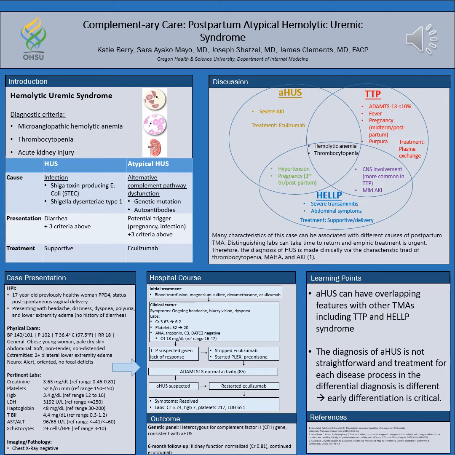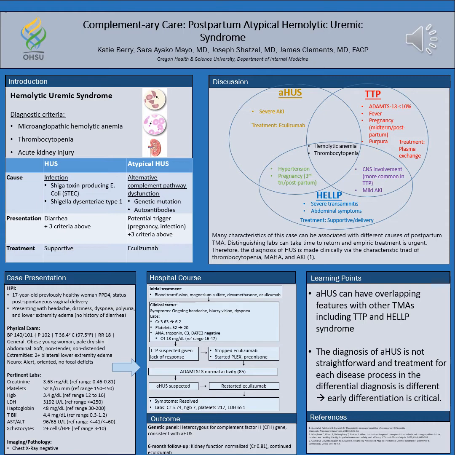So both of them still meet the three criteria that I just mentioned, but the difference in presentation is that typical is usually post-diarrheal. Atypical is usually associated with some sort of trigger like pregnancy in this case or infection. And they have different treatments also. So it's typically supportive for typical HUS and monoclonal antibody eculizumab for atypical.